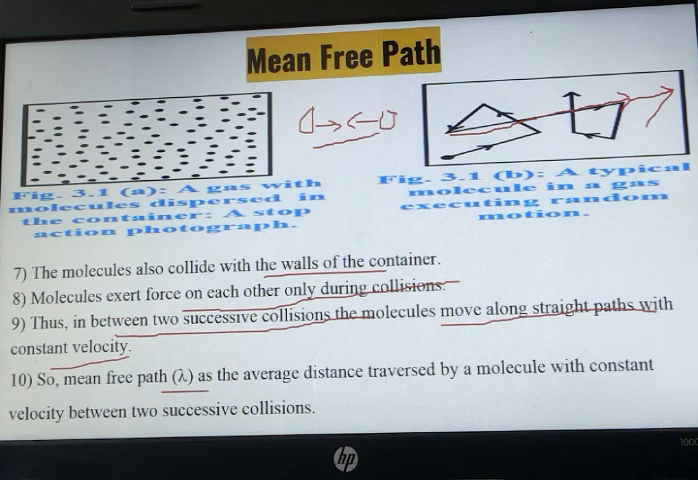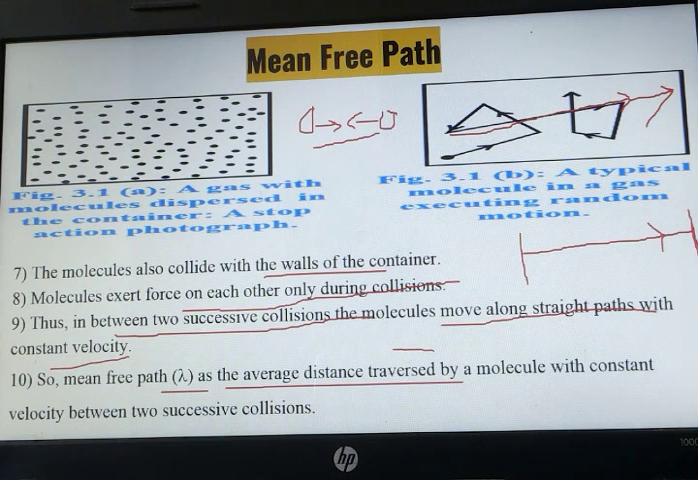So the mean free path, lambda, is the average distance traveled by the molecule with constant velocity between two successive collisions. Take for example, one wall is over here and another wall is over here. The molecule will move from one wall to another wall with constant speed. This is what is called the mean free path.